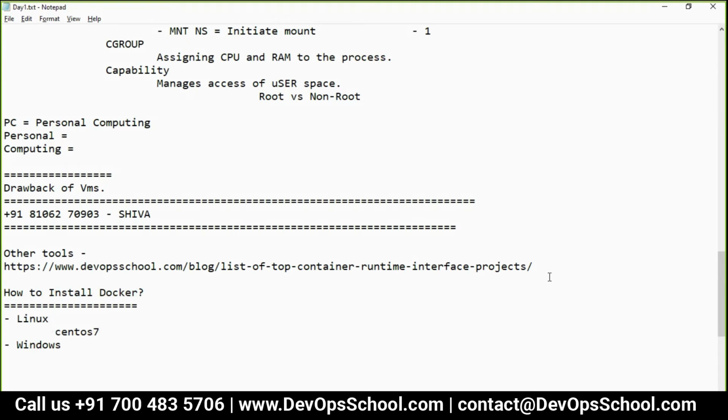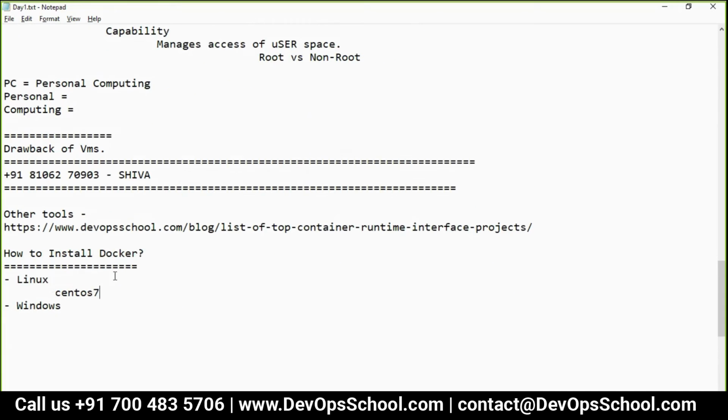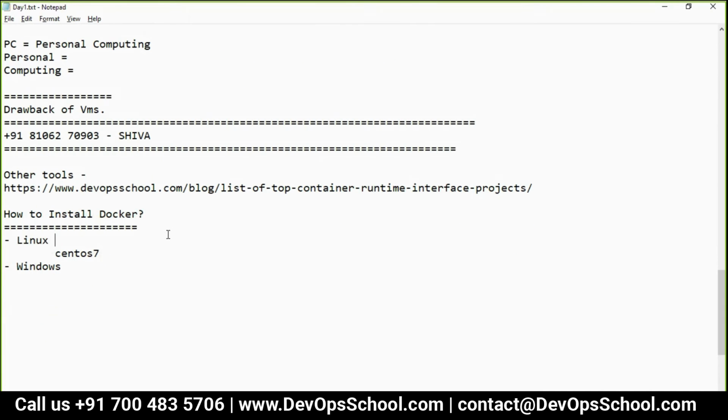How to install it, I will do in some time. But what are the prerequisites? You need to be root, that's all, or sudo. Any of these will work. Apart from that, a 64-bit machine is the requirement, on Linux and Windows.